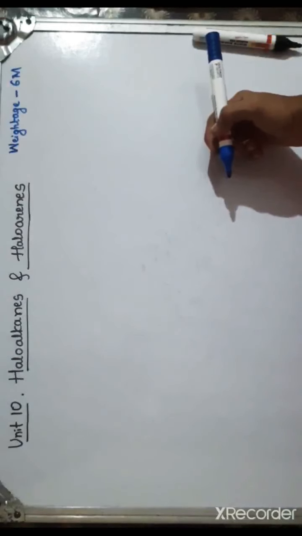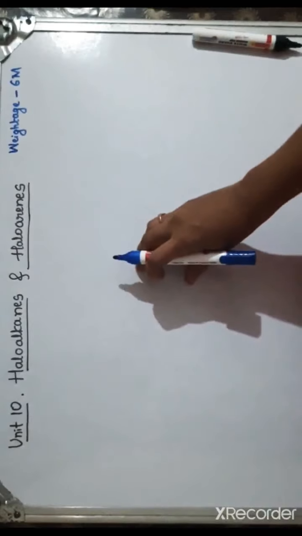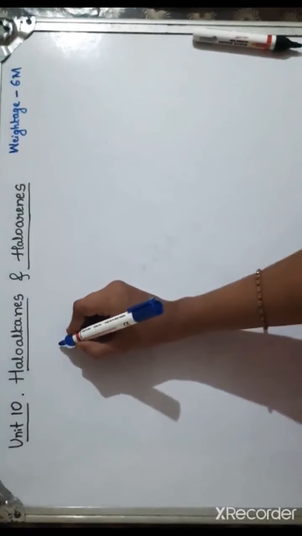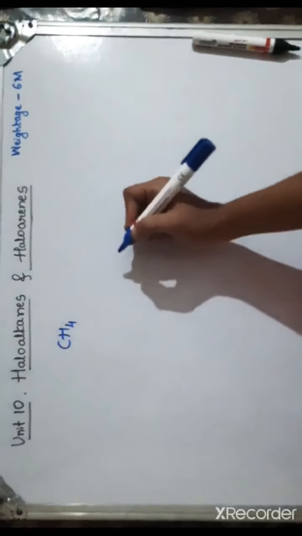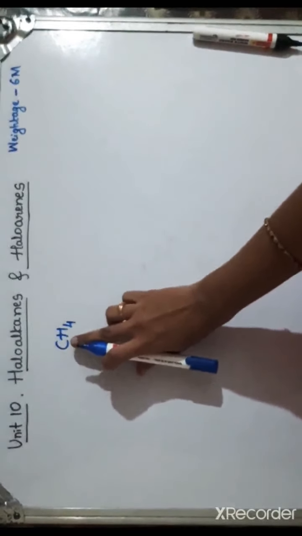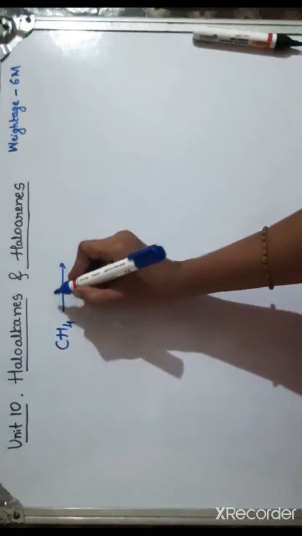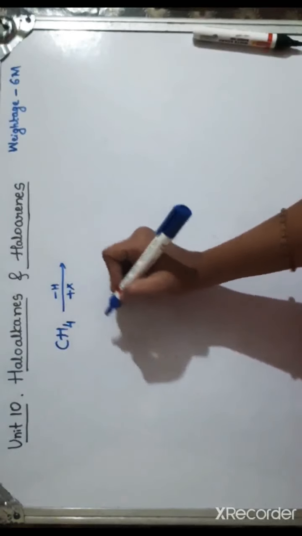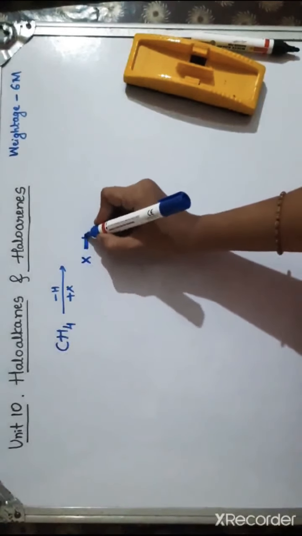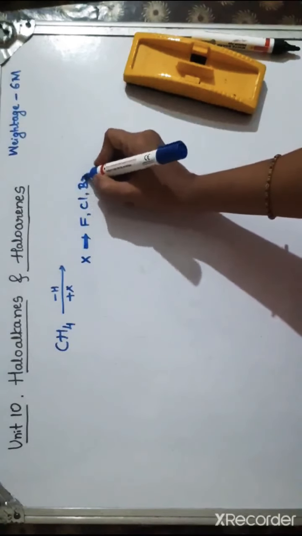We have already studied about hydrocarbons in the previous year. So what are hydrocarbons? Hydrocarbons are the compounds which contain carbon and hydrogen. If I take an example of a simple hydrocarbon, methane, CH4, it contains carbon and hydrogen atoms. So from here, if I remove one hydrogen atom, and in that place I put any halogen, that is represented generally by X. Halogens are 17th group elements in the periodic table, like fluorine, chlorine, bromine, iodine, right?